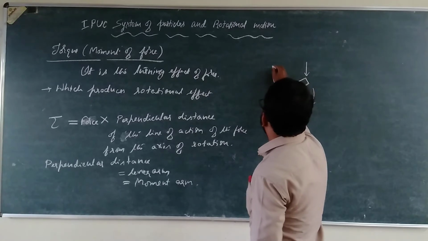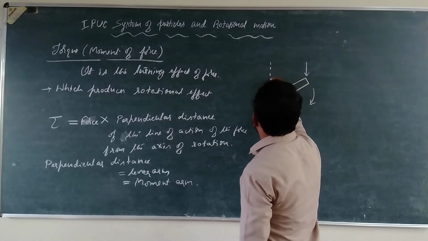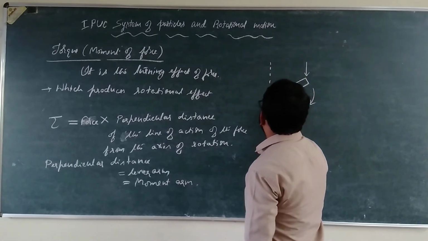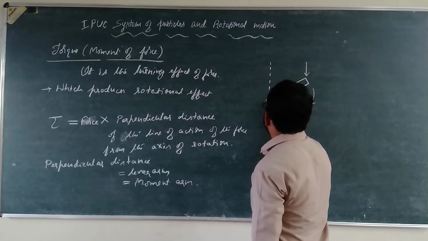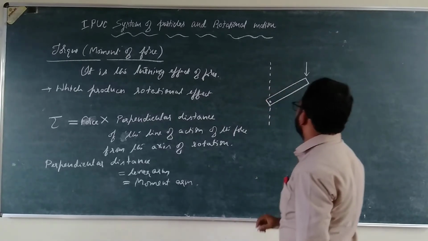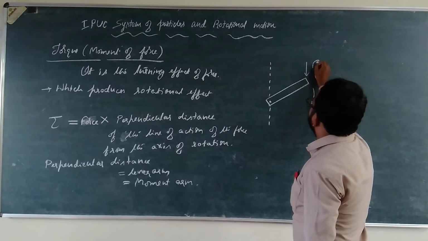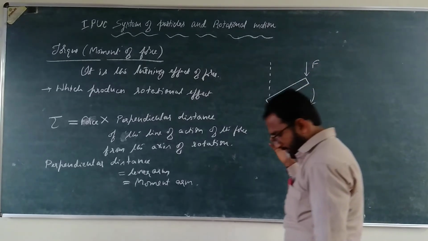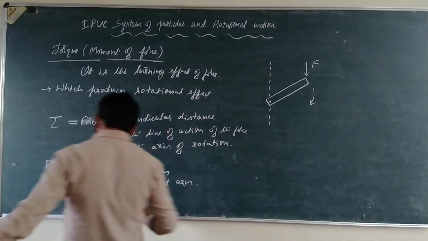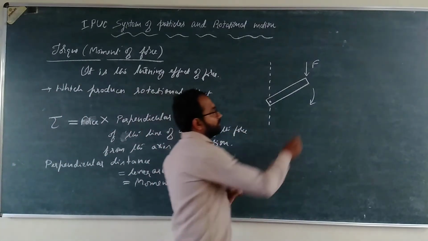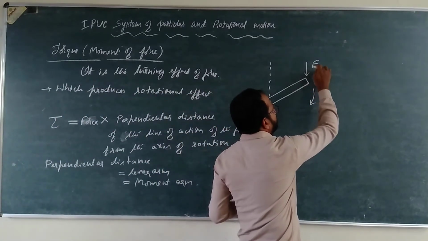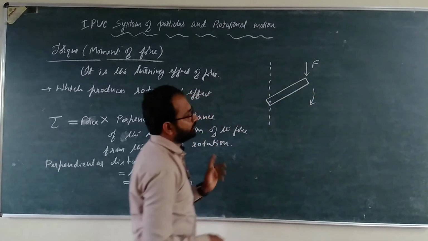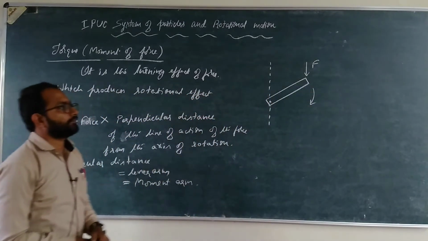So this point is fixed, the other end of the lever or metal scale is fixed. If you apply the force at the other end, this lever or metal scale gets rotated. So the force produces the turning effect, right? So that force produces the turning effect.